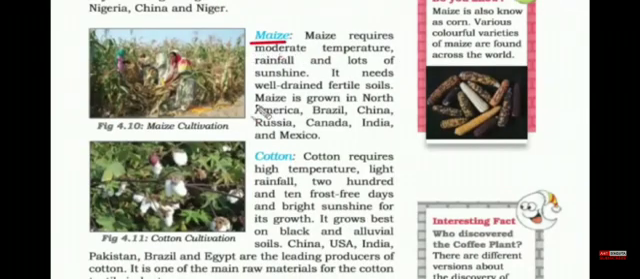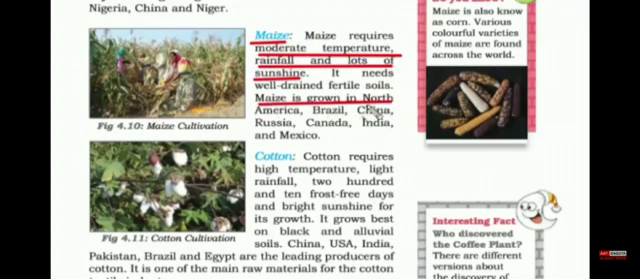The next crop is maize. Maize requires moderate temperature, rainfall and lots of sunshine. All of these conditions are found in tropical and subtropical areas. Again, a well-drained fertile soil is suitable for growing maize. Some of the nations that produce maize are North America, Brazil, China, Russia, Canada, India and Mexico.